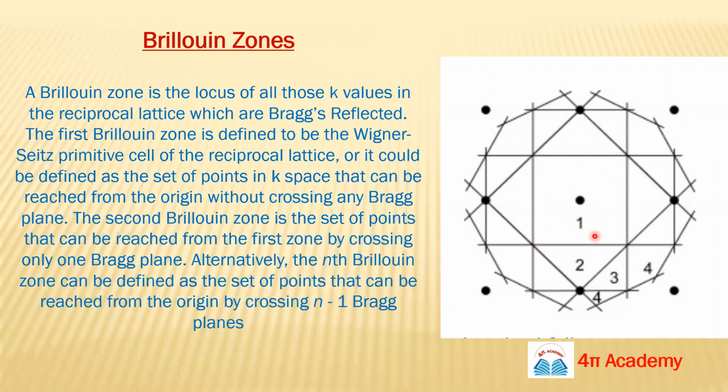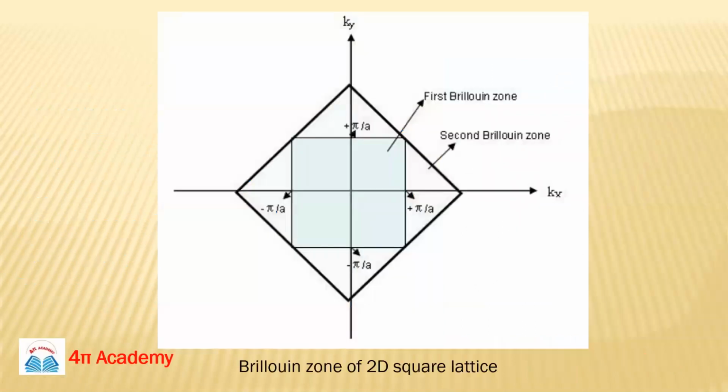So this square is your first Brillouin zone. This triangular portion, this portion, this portion, and this portion, these are your second Brillouin zone. In this way you can also draw the third Brillouin zone. These triangles are your third Brillouin zone, and in this way you can get the fourth and so on. So this is the little information about the Brillouin zone, so that you can solve problems based on these things. You can see this is the exact diagram. Okay, so basically we are drawing these in reciprocal lattice space.